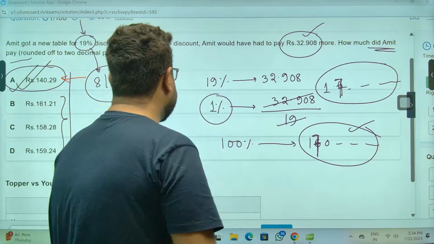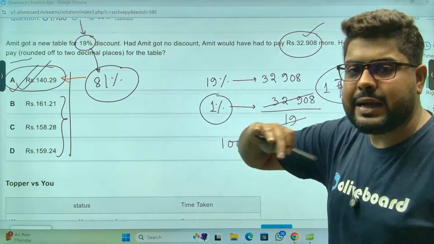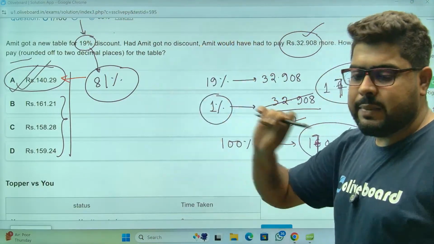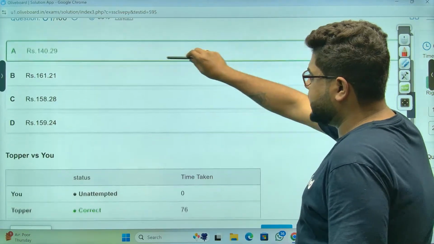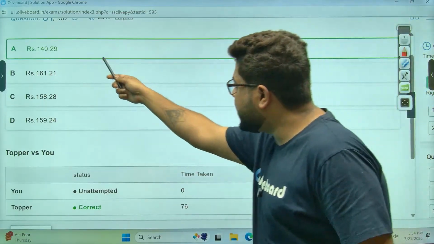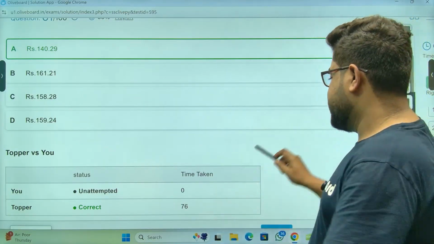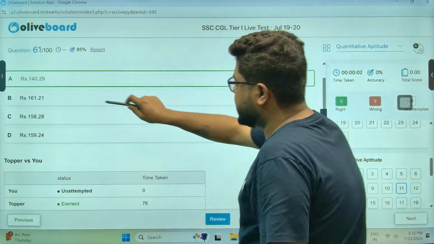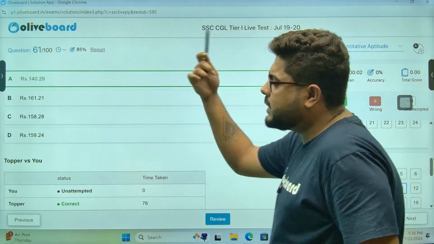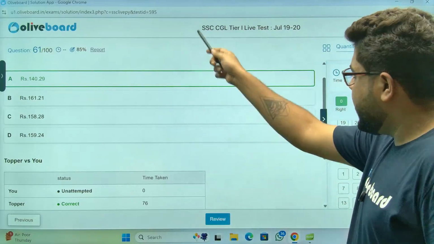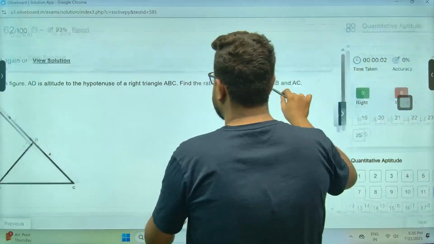अच्छा, so everybody got my point. So we can avoid the entire calculation just by applying a little bit of common sense. And I'm 100% sure यही मेरा answer होगा, because all the other options are pretty far apart from 140. But if the correct answer was around 160, there was no way we could avoid the calculations. हमको करना ही पड़ता.